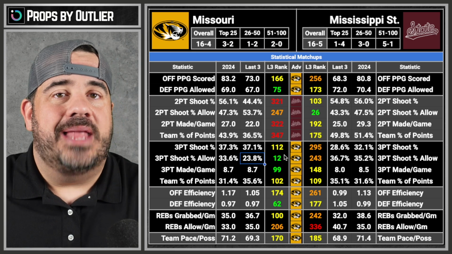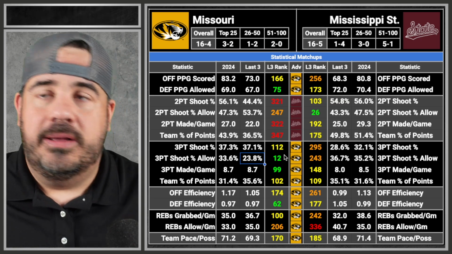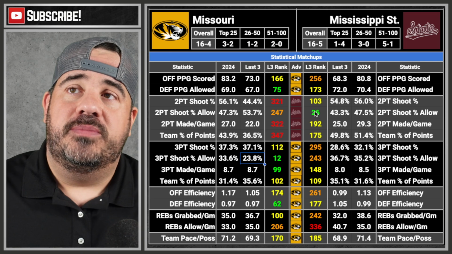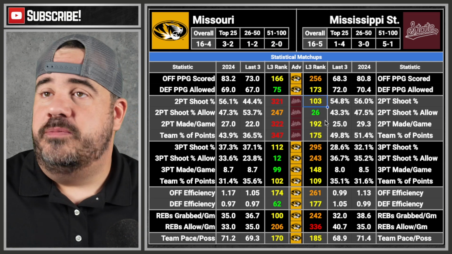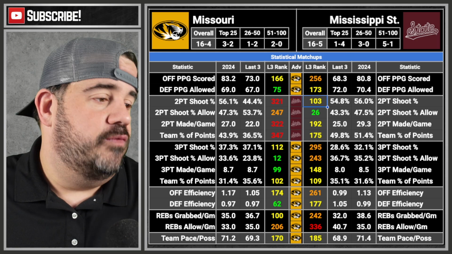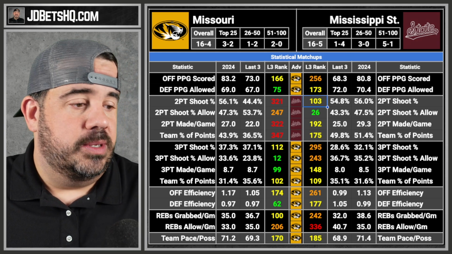So I can't get it to where it's just doing specifically one way or another yet. I'm working on it, but this was done quickly. So this is 2 for Missouri, 2 for Miss State. 2 for offense, 2 for defense. It's a perfect split. So this is a game we're not going to touch. We can move on from this one. This one's going to be a no. Let me just delete it off my list when we don't cover it.